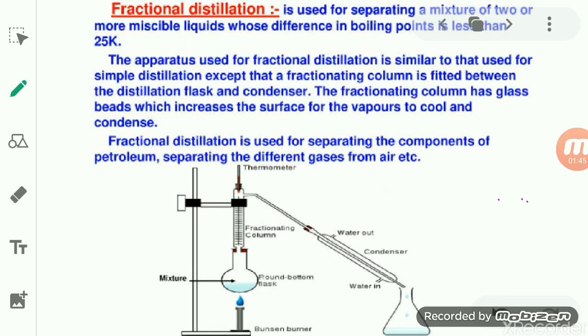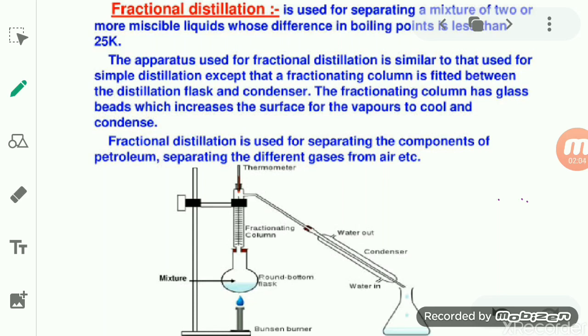So fractional distillation is a process of separating a mixture of two or more miscible liquids, but their difference in boiling point must be less than 25 degrees Celsius.